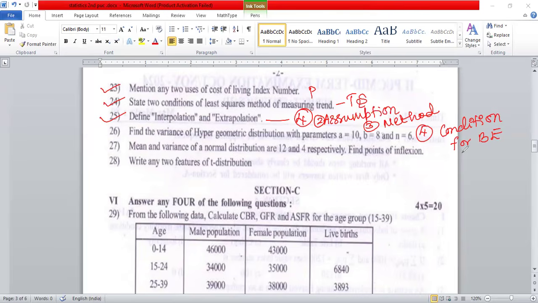So very important one, conditions for binomial expansion method. What are the methods of interpolation, extrapolation? What are the assumptions? And what are the definitions of interpolation, extrapolation? These 4 questions are enough to study. So you are able to write the 25th question very clearly.